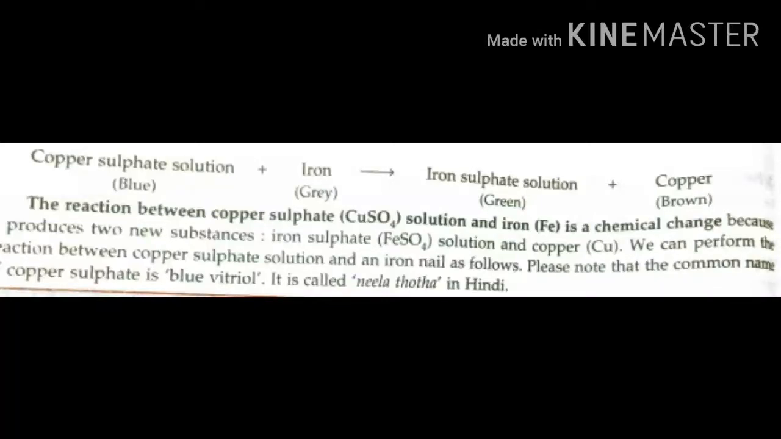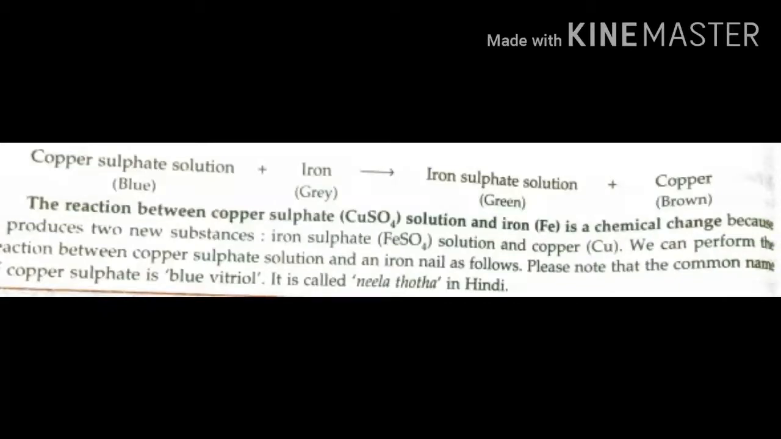Copper sulfate solution is blue in color, and its formula is CuSO4. It reacts with iron. Iron, formula Fe, is gray in color. When copper sulfate solution and iron react, they produce iron sulfate solution, which is green in color. The formula of iron sulfate solution is FeSO4. Copper is deposited on the iron nail, which is brown in color.